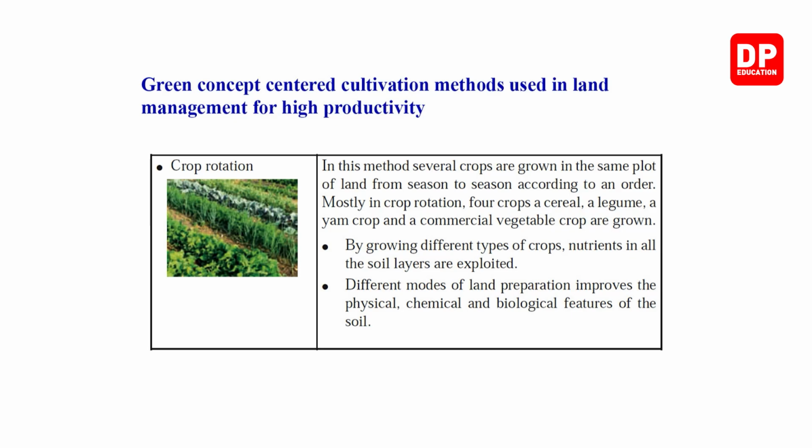Then the second one, my dear children, the second method of green concept centered cultivation. Okay, so the second method is crop rotation. In this method, several crops are grown in the same plot of land from season to season according to an order. Mostly in crop rotation, four crops, a cereal, a legume, a yam crop and a commercial vegetable crop are grown.